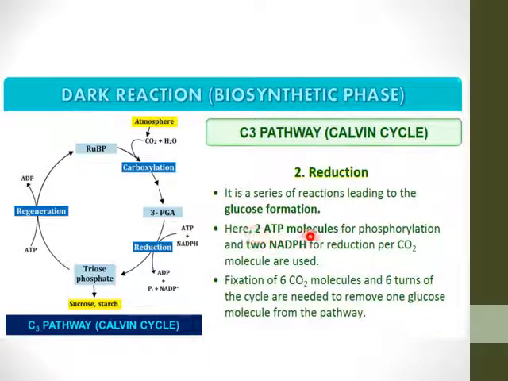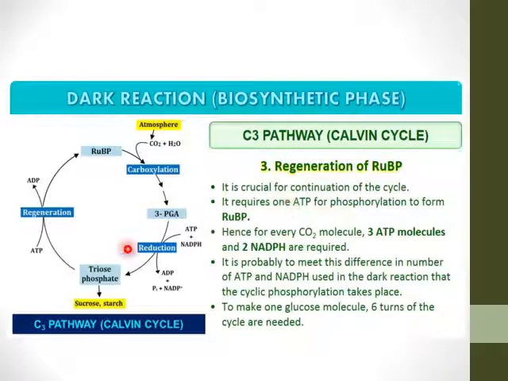Here 2 ATP molecules for phosphorylation and 2 NADPH for reduction per CO2 molecule are used. For fixation of 6 CO2 molecules, 6 turns of the cycle are needed to remove 1 glucose molecule from the pathway.